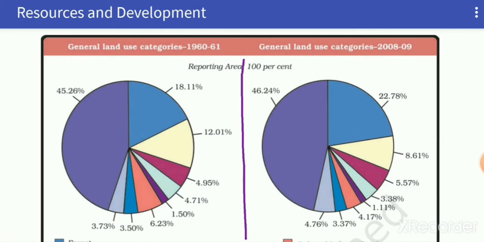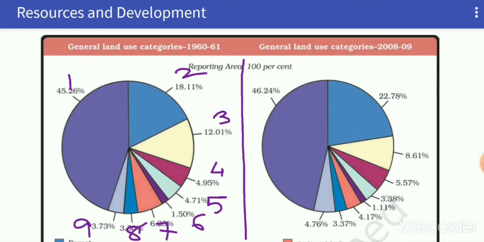First, we are going to separate all the data. This will be our first, second, third, fourth, fifth, sixth, seventh, eighth and ninth.